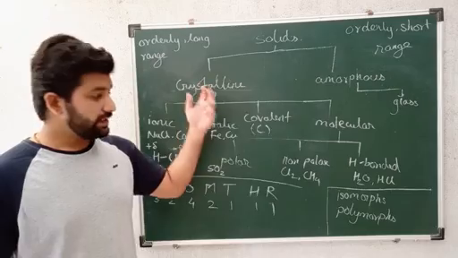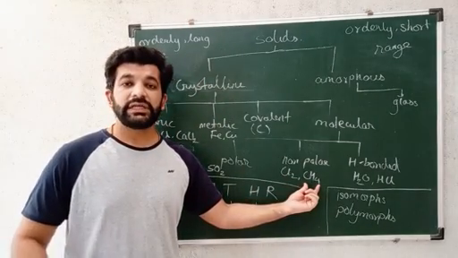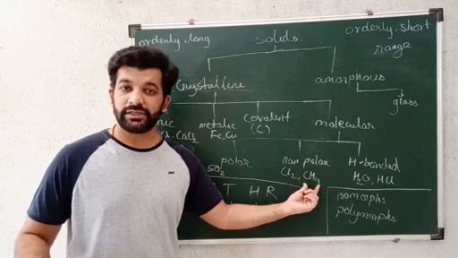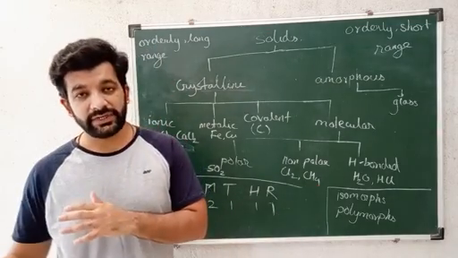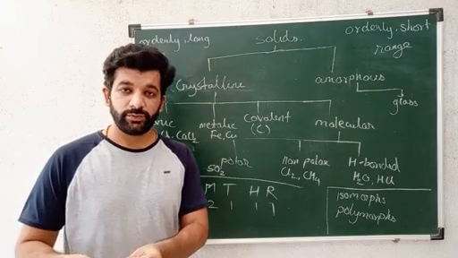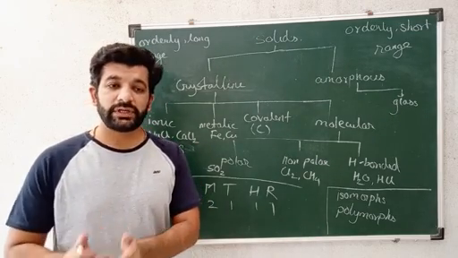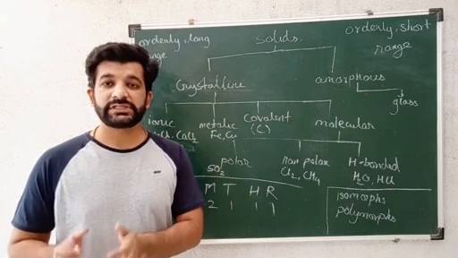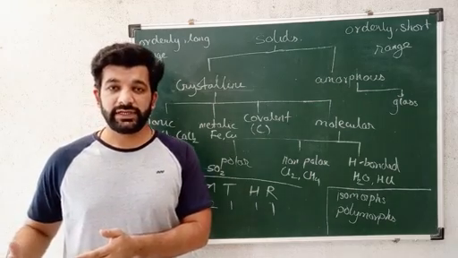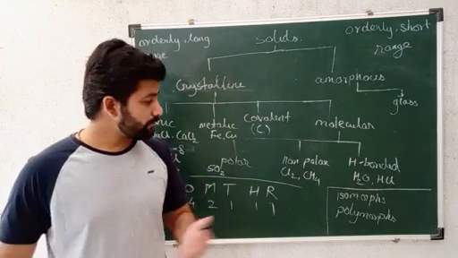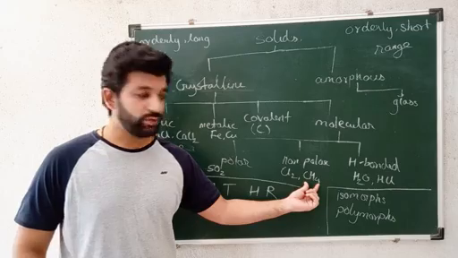Is this clear? Next, if we go for the methane molecule, we know that methane at room temperature exists in gaseous state. But if we try to liquefy it and solidify it, then that CH4 molecule will be in the crystalline state at lower than its boiling point. Means it will be in liquid state below boiling point and it will be solidified below its melting point. This CH4 will exist in solid state at very low temperature.